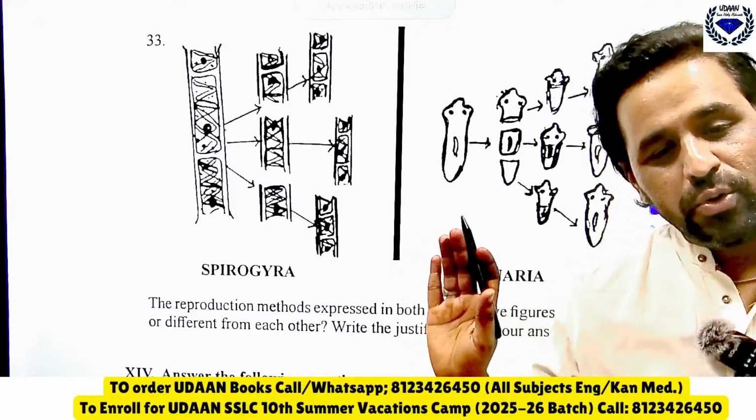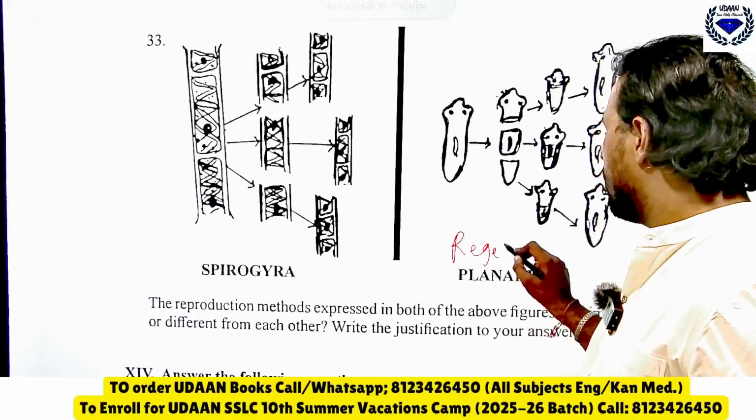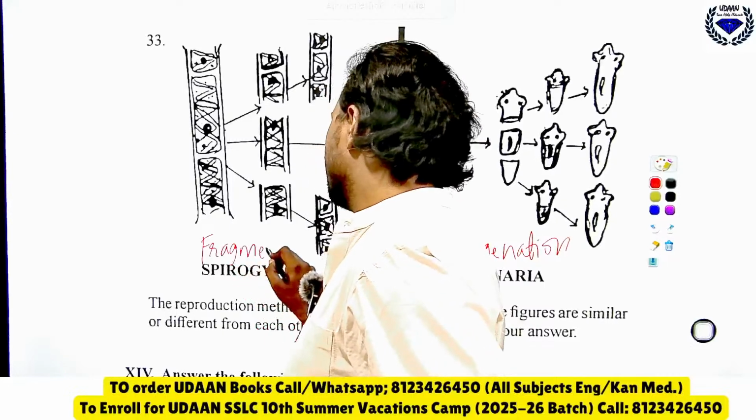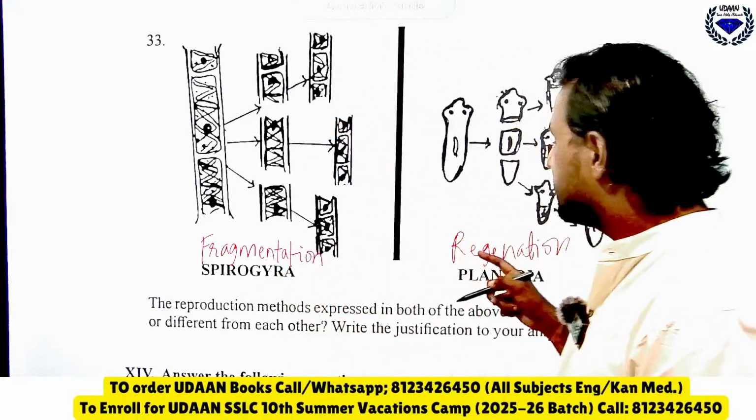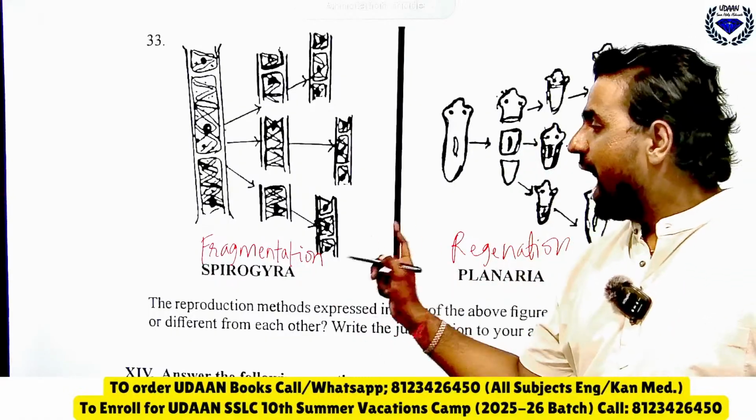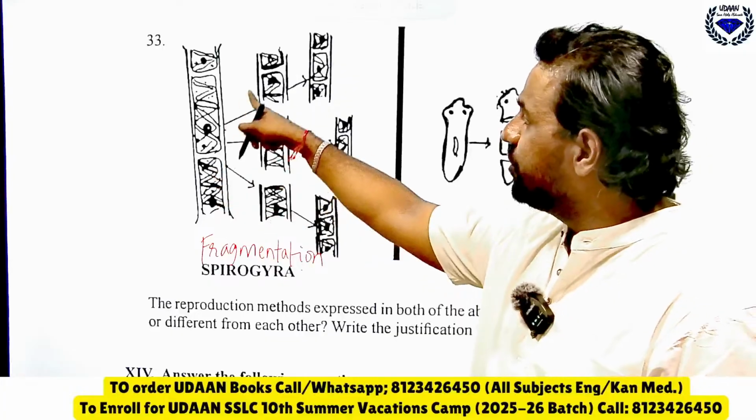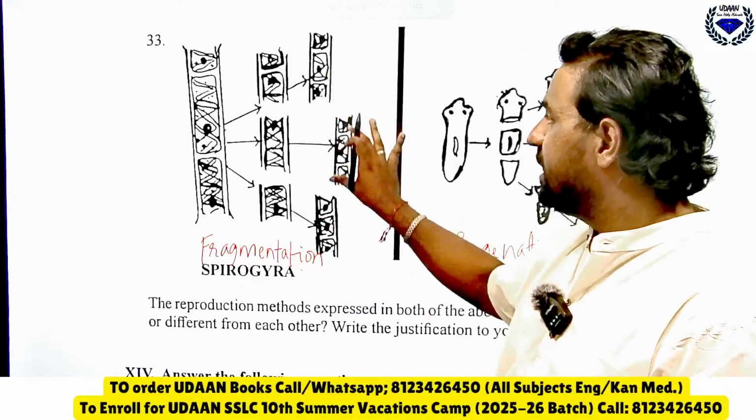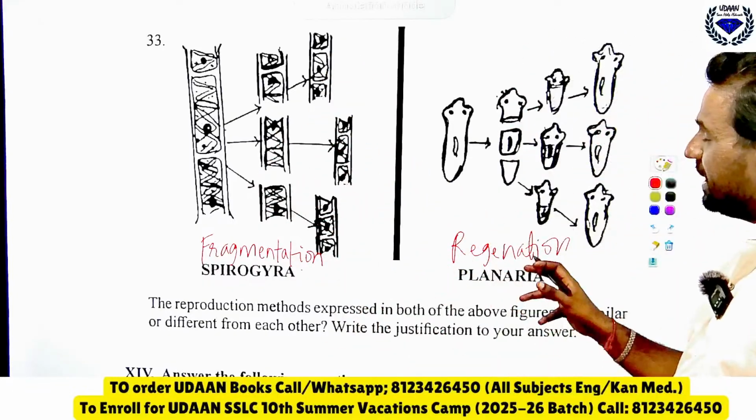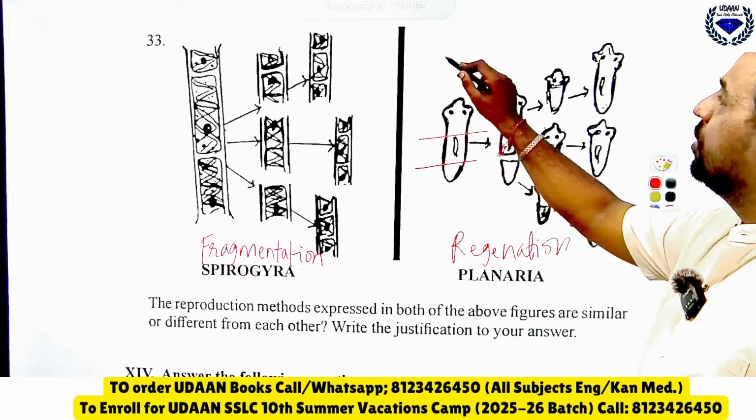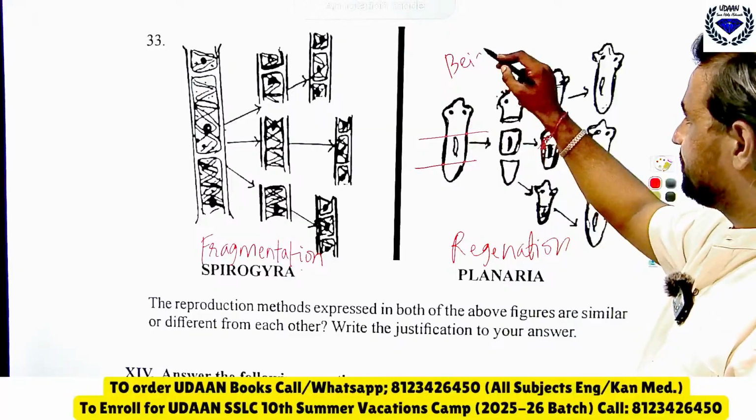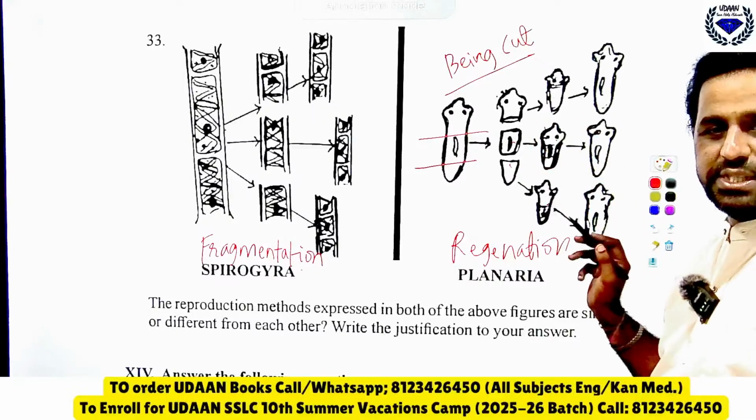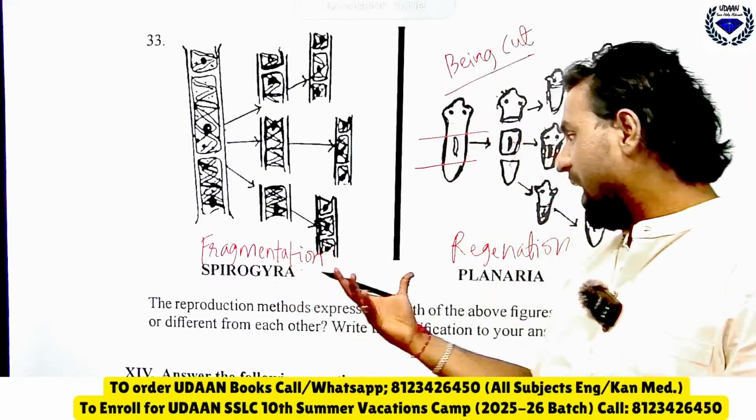So look here, yes, this is regeneration. The answer is what? It is different. The right answer is: in Spirogyra there is fragmentation, whereas in Planaria there is regeneration. In Spirogyra, fragmentation happens after maturation, they will cut automatically. They don't wait for anyone. They will just cut automatically and the individual pieces will be formed. Whereas in regeneration, someone has to come and cut them. They are dependent on being cut, then only does each part grow into a new organism. That is the difference between fragmentation and regeneration.